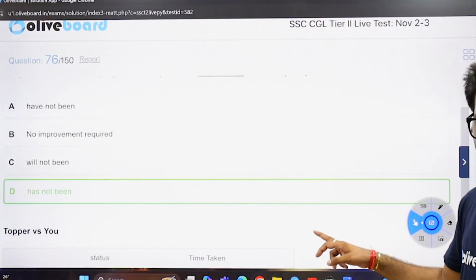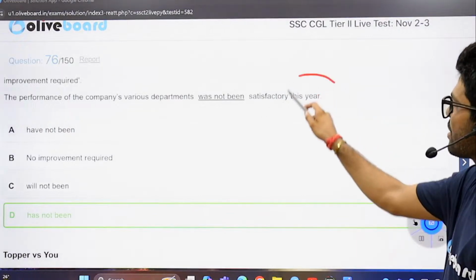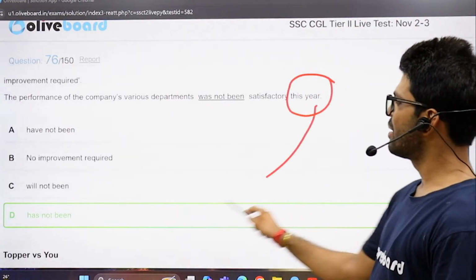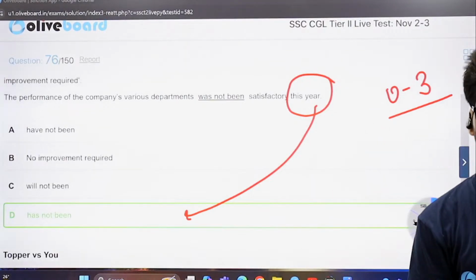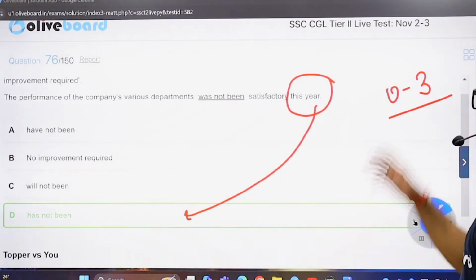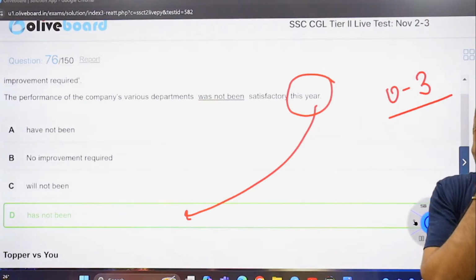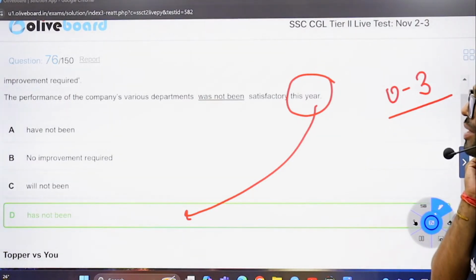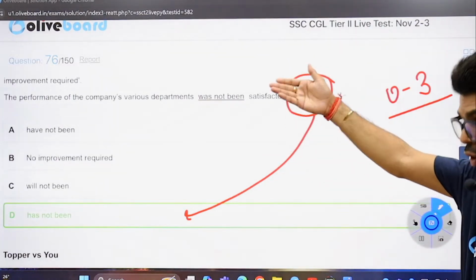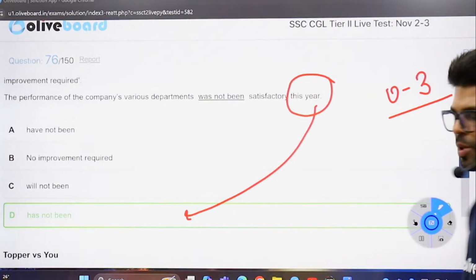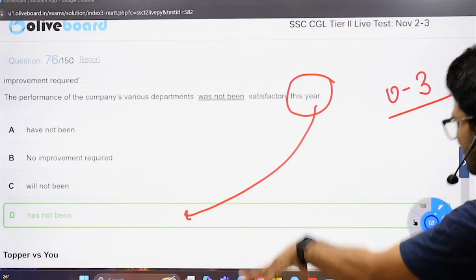But logically, that is also fine, because you're talking about this year. So there has to be the tone of present tense. This year, we have lost 3 games in a row. I hope you know. This year, we have lost a series at home for the first time in the history of Indian Test cricket, we can say. So this year, present tense. Have cannot be there. Will, future. Was, past, in case of no improvement if you're thinking of. The only option here, has not been. The performance has not been satisfactory this year, the present tense.